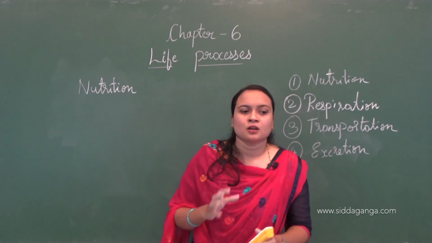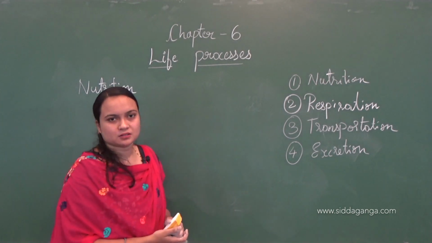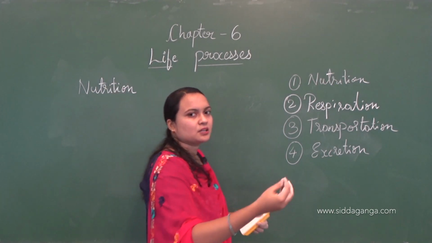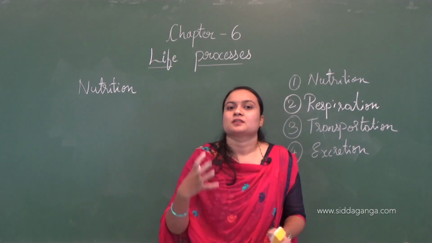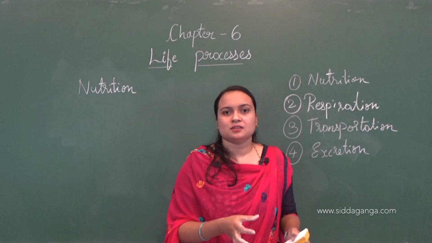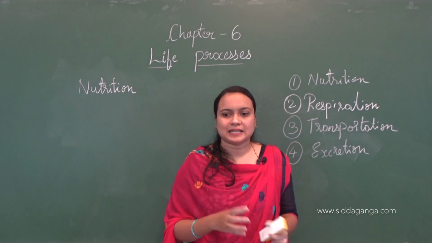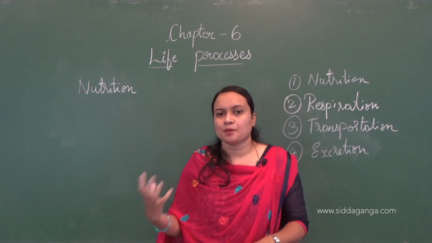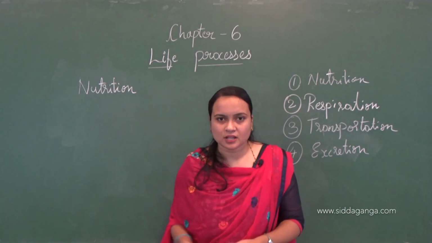So in nutrition, a source of energy is needed, right? The source of energy is in the form of food, and this food is based on the complexity of carbon sources. Different organisms adapt different modes of nutrition. So again there is a difference.